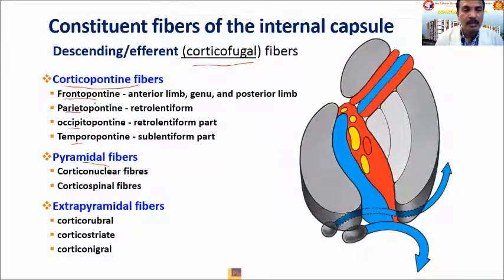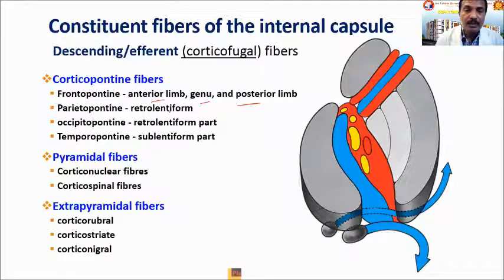and from there to the opposite cerebellar cortex. Okay, so a major part of these fibers are present in the anterior limb, genu, and posterior limb. They are the frontopontine fibers, which we can see here in these red color areas. Okay, they are the frontopontine fibers. They are present in all of the anterior limb, genu, and posterior limb. So you can see those red color fibers, which are the frontopontine fibers.